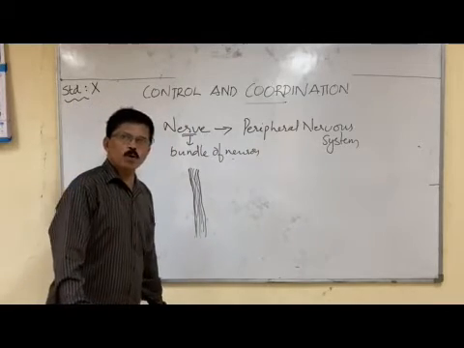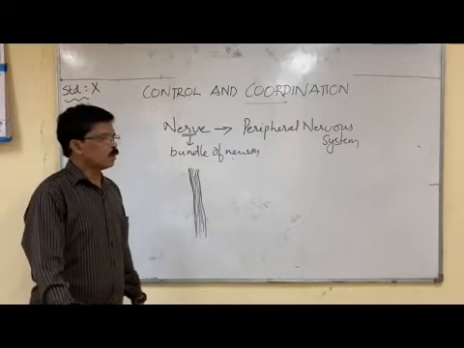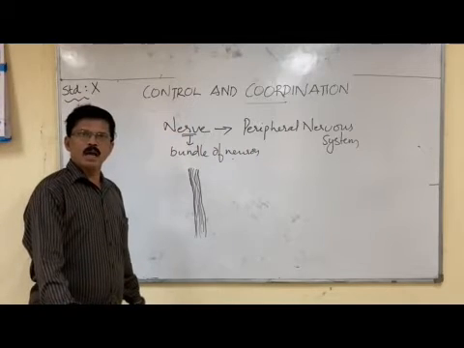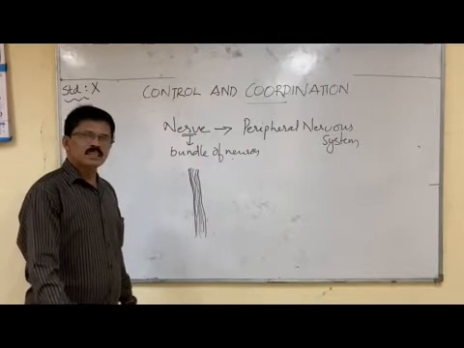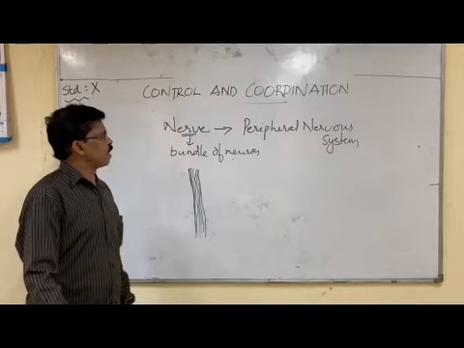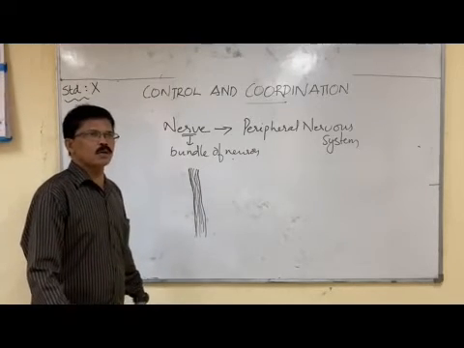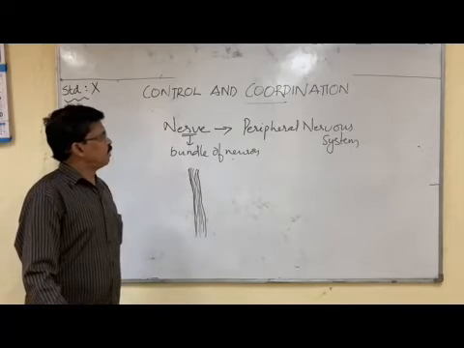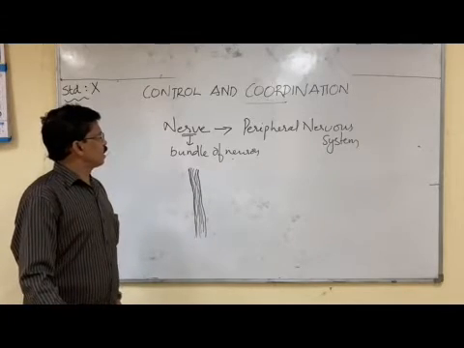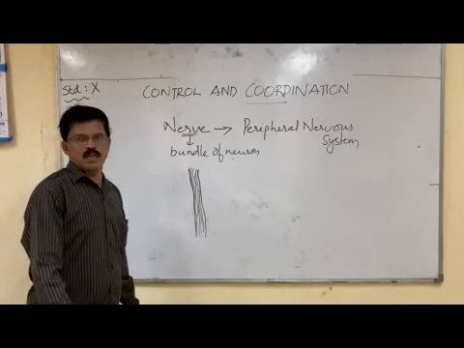So there are two important systems in our body for communication of various messages: the central nervous system, which consists of the brain and spinal cord, and the peripheral nervous system, which consists of cranial nerves and spinal nerves.